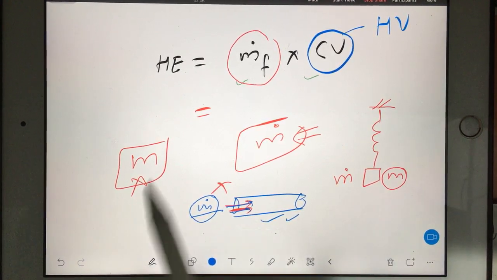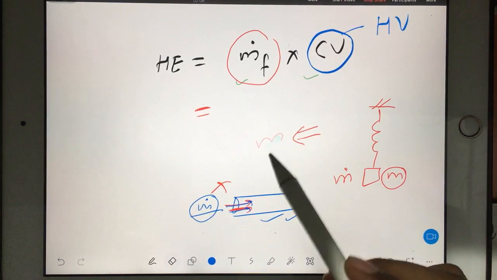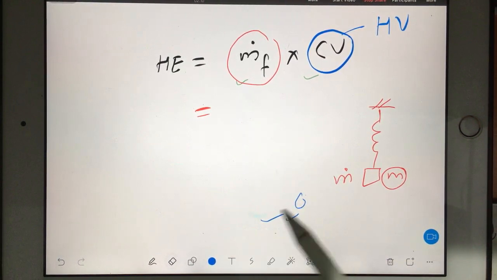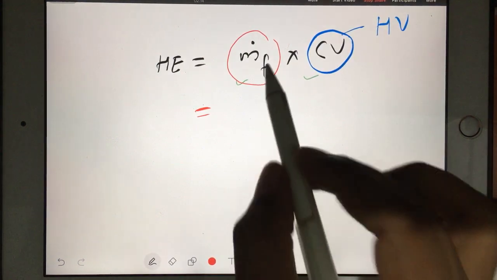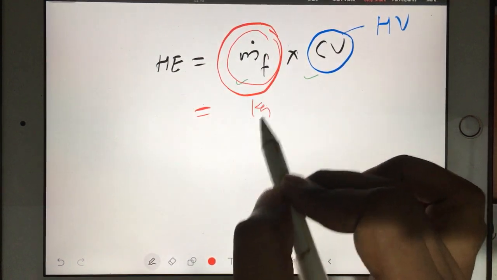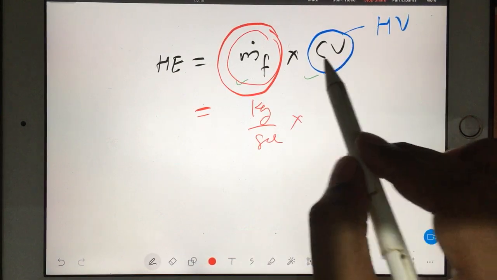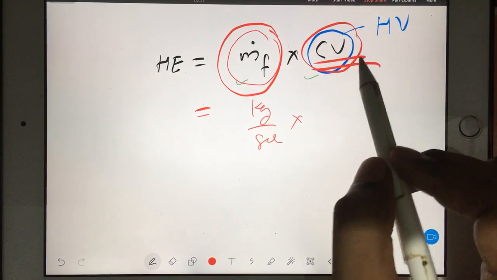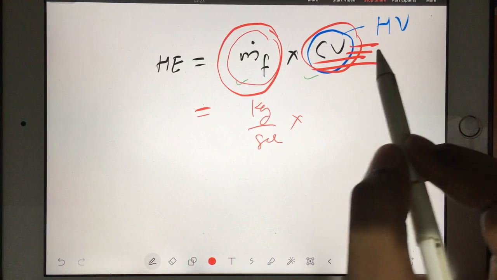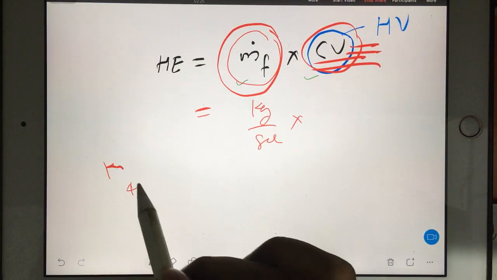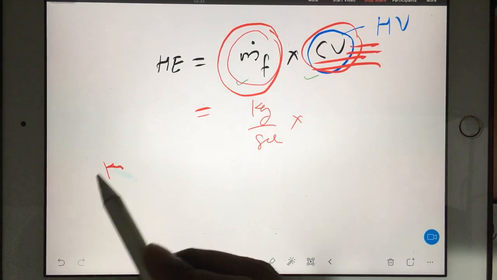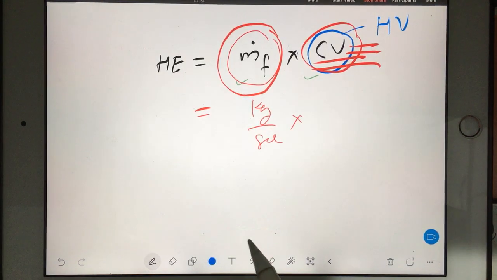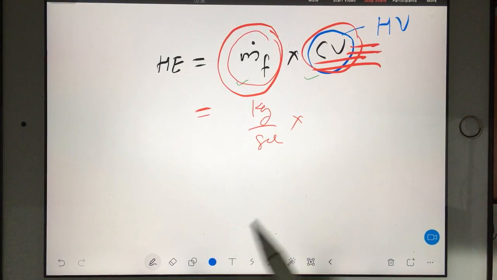It can be any combustion chamber, any engine, anything. Currently we are dealing with engine cycles. There your fuel is not stationary, it is flowing, and every second the fuel is flowing. That's why we are using m dot. So what will be the unit of this? Kg per second. And what is the unit of CV? CV is calorific value. What I just wrote for kerosene was 40 megajoule per kg. It means if you burn 1 kg, you'll get 40 megajoule of heat. But whether you get 40 or not depends on your burning process.